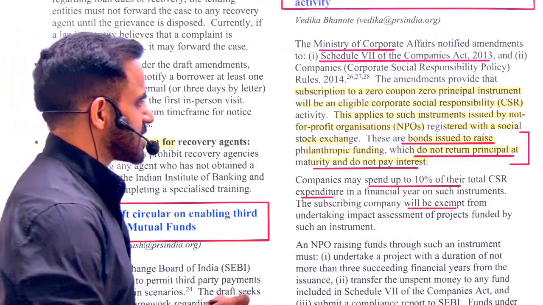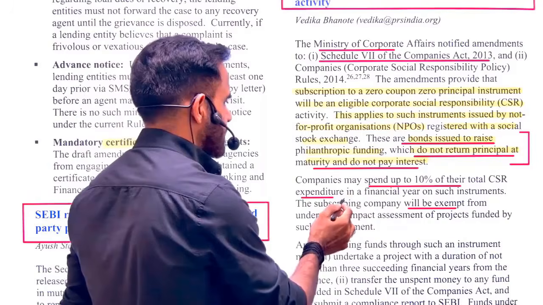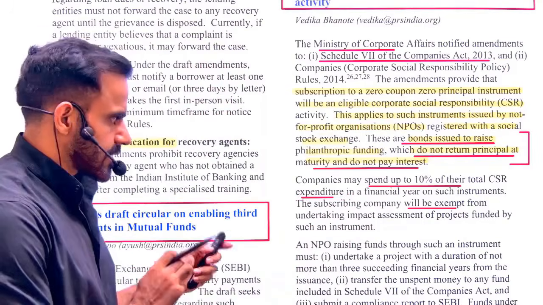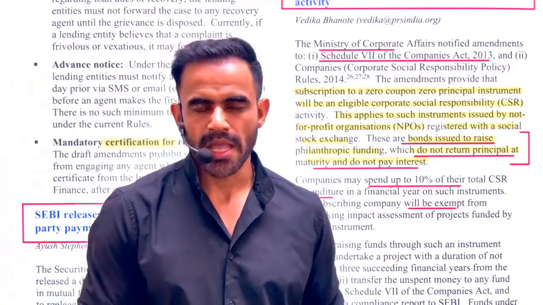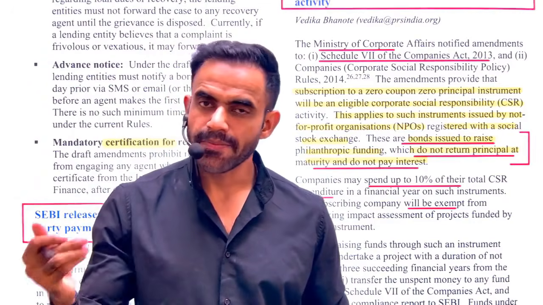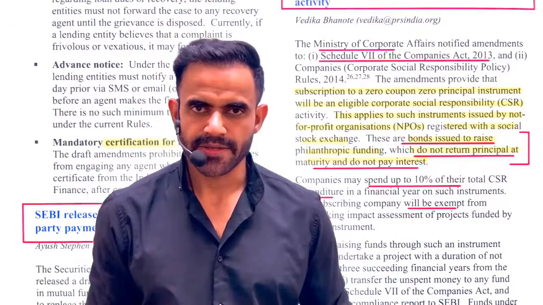Now, the companies may spend up to 10% of their total CSR expenditure on such instruments. Let's say a company is supposed to spend 10 lakh rupees. So up to 1 lakh rupees can be spent on this kind of activity.